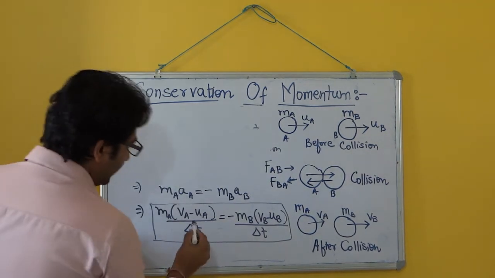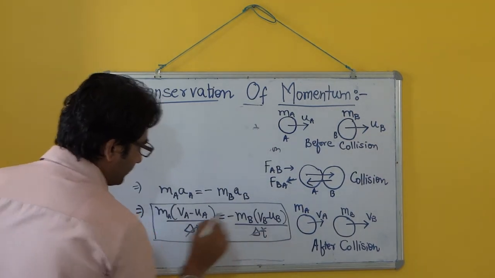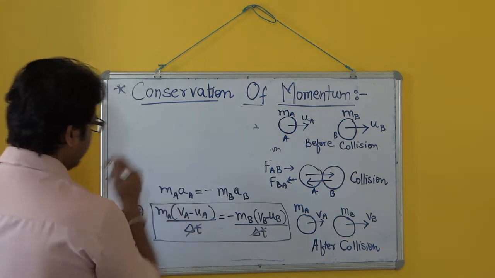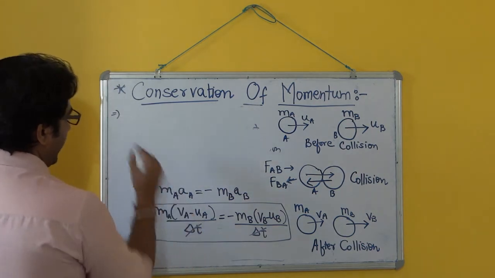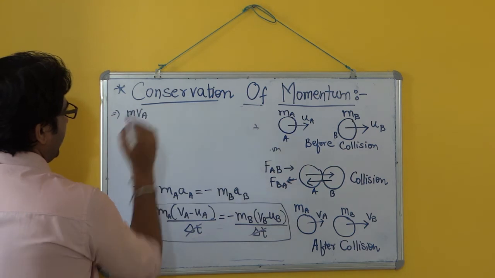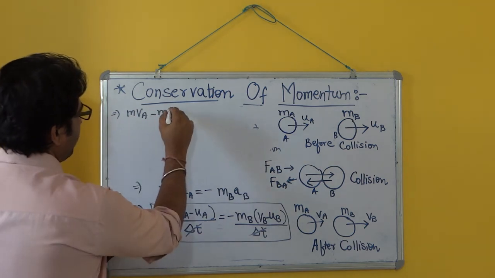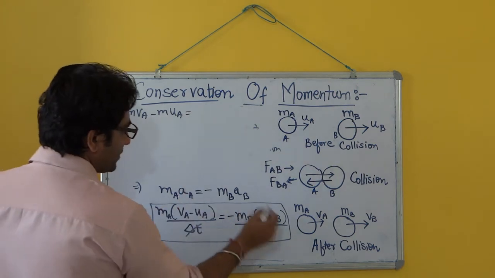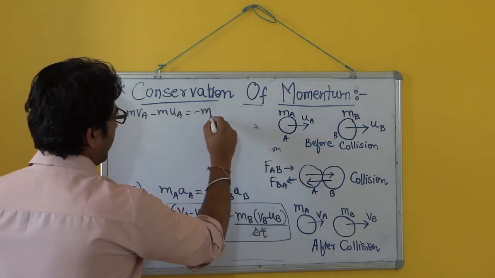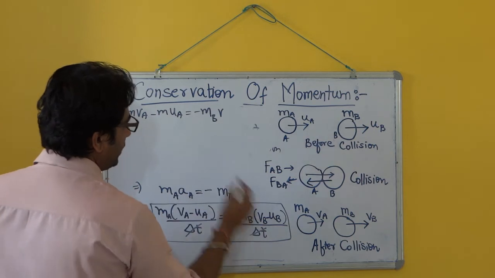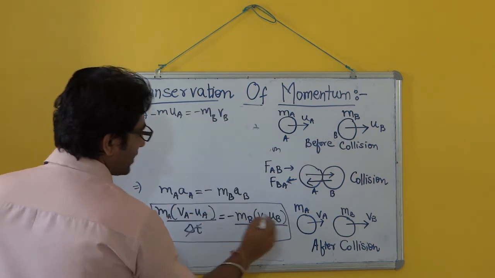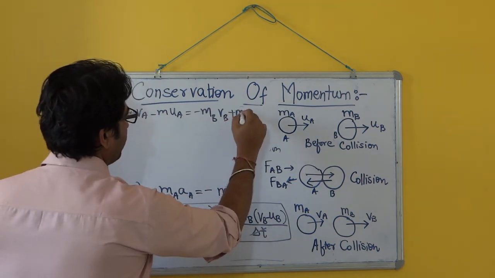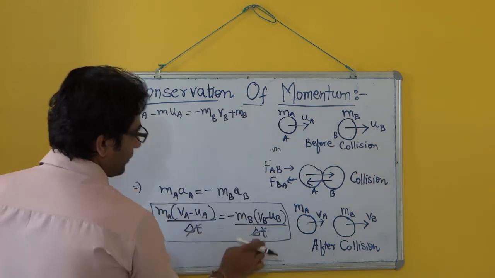Now this delta t and delta t cancel. Finally, we are getting m VA minus m UA equals minus of mb into VB plus mb into UB.